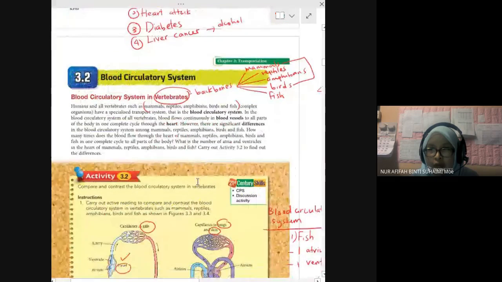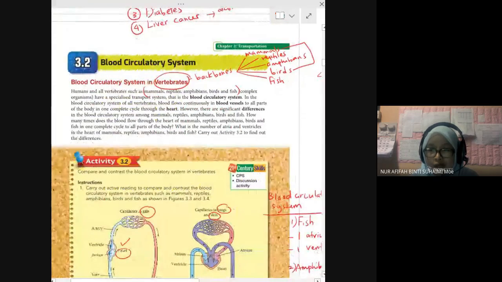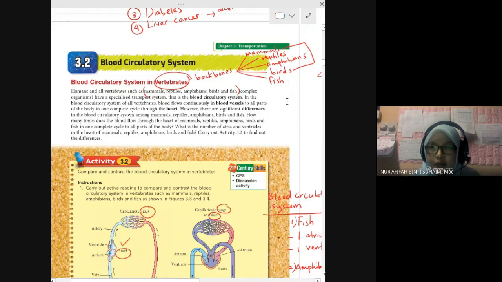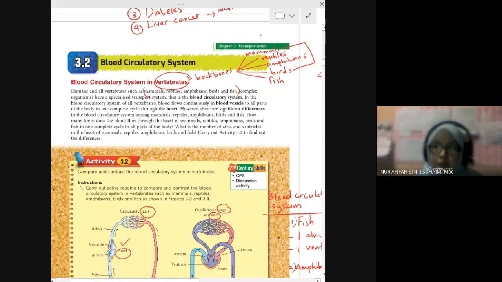Right, 3.2, blood circulatory system. Blood circulatory system in vertebrates. Vertebrate means animals or organisms that have backbones. So we have mammals, reptiles, amphibians, birds, fish, all groups of animal.